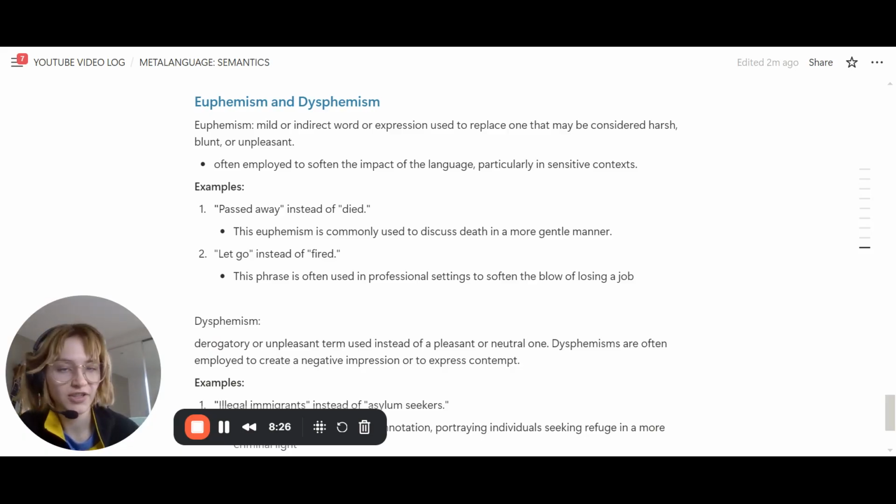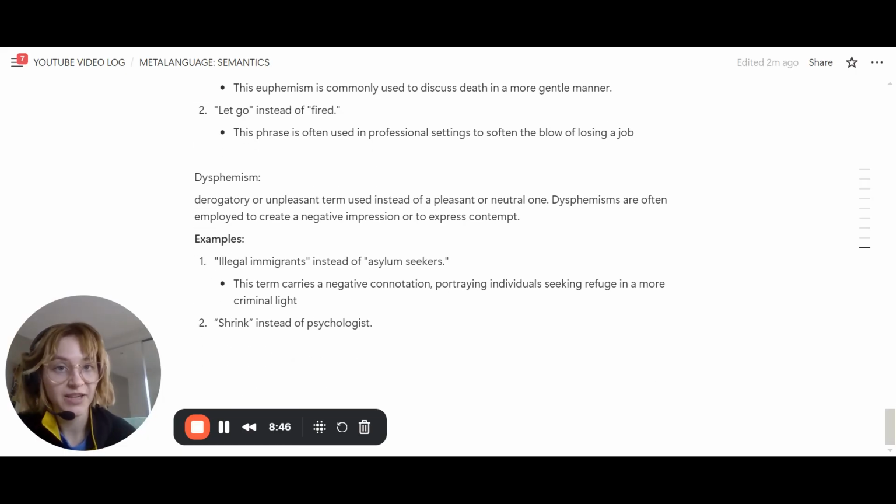Euphemisms are mild expressions used to replace harsh or unpleasant ones. So, they're used to soften the impact of language, such as using passed away instead of died or let go instead of fired. Think about the connotations that died and fired have. They are very negative, they bring on a lot of emotion, and passed away and let go are almost blunted versions of those. Dysphemisms, however, are the opposite.